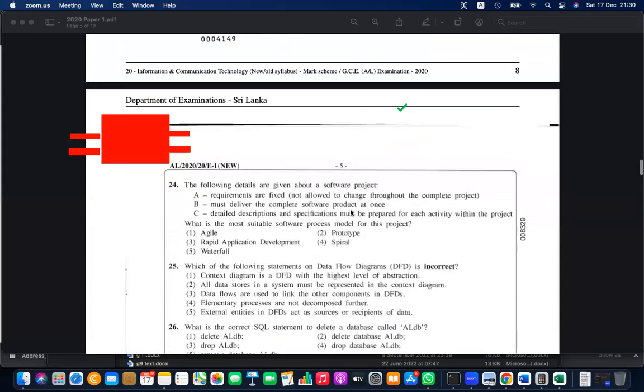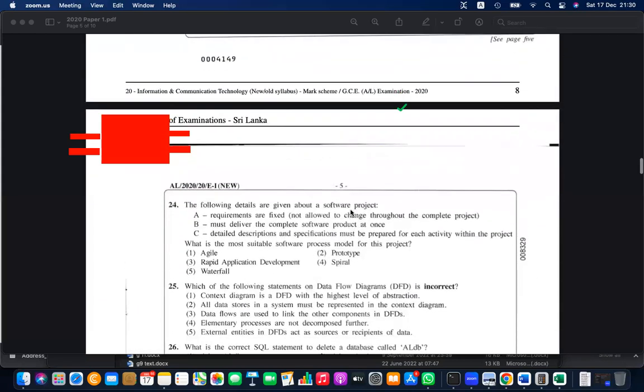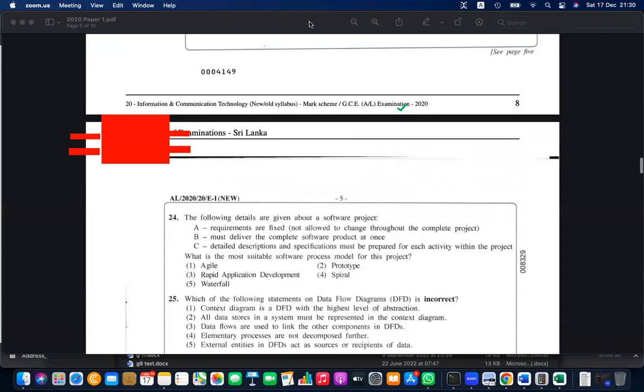Okay, 2 more questions to go. Let's complete this. At least half of the paper is done. Because we have to speed up now, actually we are doing this with discussion. I think our rate is okay because we have taken 1.5 hours to discuss 25 questions.